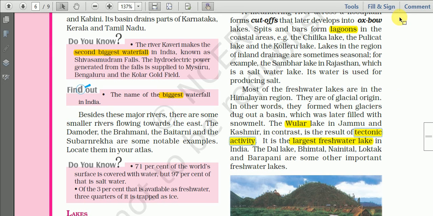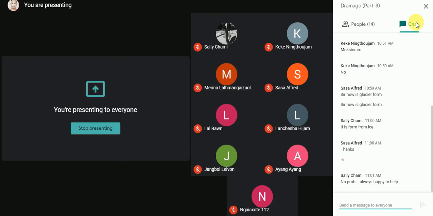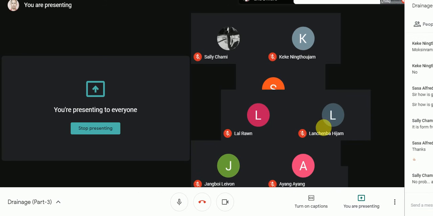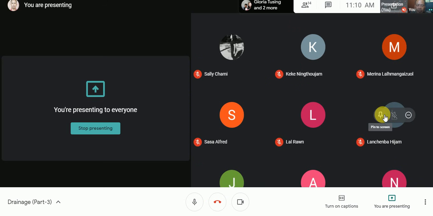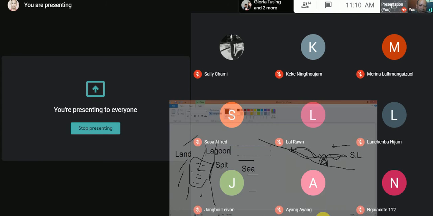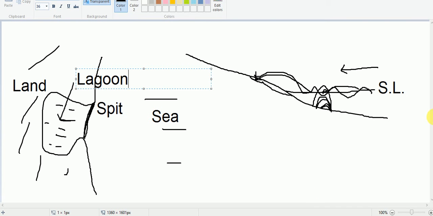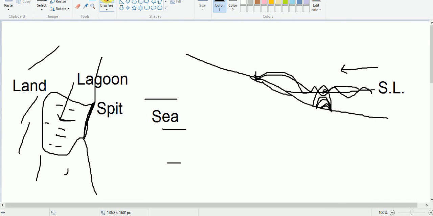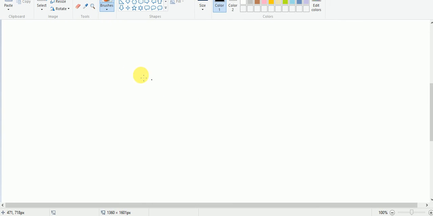So do you remember the faulting process? Does anybody remember the faulting process? Faulting, subsidence, do you remember? Okay, I will tell you if you don't remember it. Again, I have to draw.